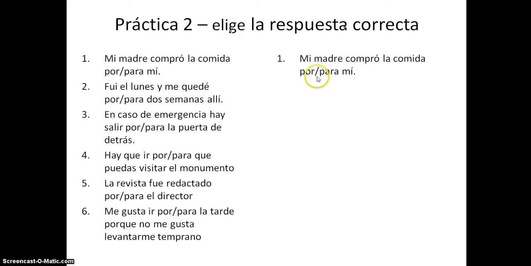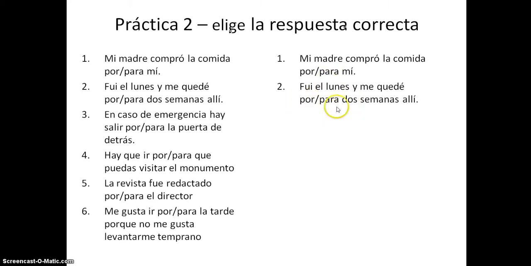The first one could be both, por or para, because she might have bought it to give to me, as in I didn't ask her to pay for it, or I didn't have any money, so she gave me some money so that she bought it for me because I didn't have any money. I think probably here I'd tend to go more for "para mí" rather than "por mí", but it could be either, depending on the sense.